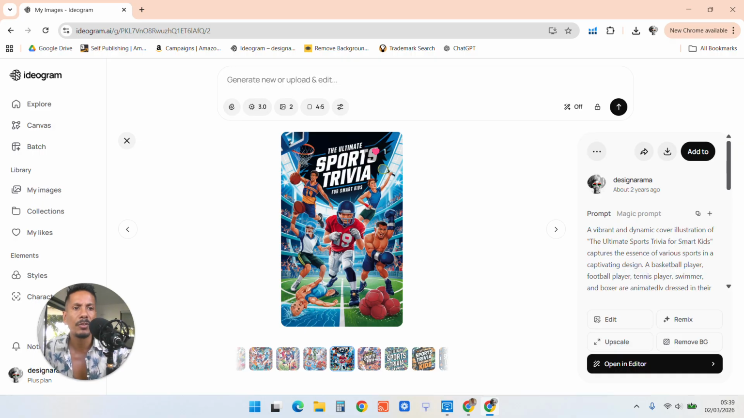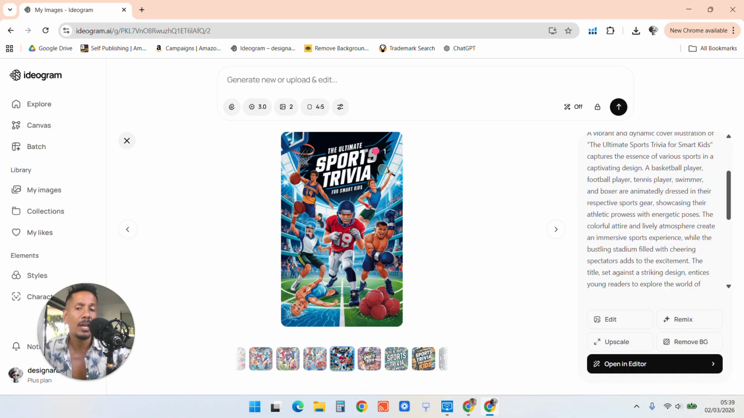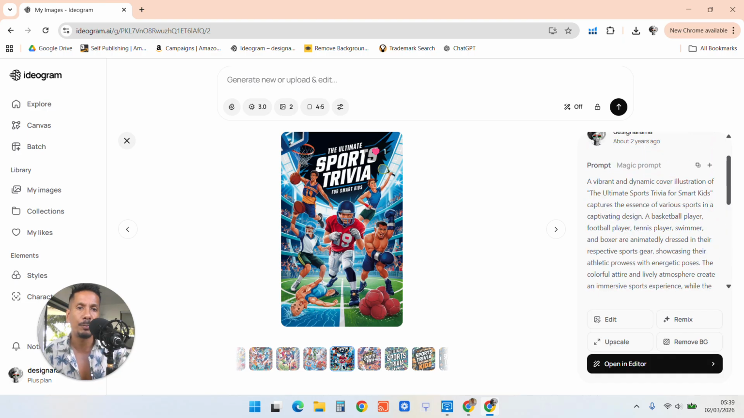But again, you can see the prompt here. It's quite a chunky prompt. All I did was use ChatGPT to create that prompt. I asked ChatGPT to create me a prompt showing kids doing different sports with my title, and to make it very descriptive, a very American style, and ChatGPT created that prompt. I put it into Ideogram, it creates covers, and that's as simple as that.